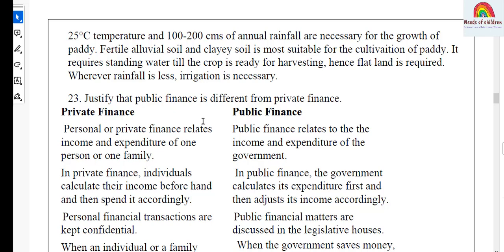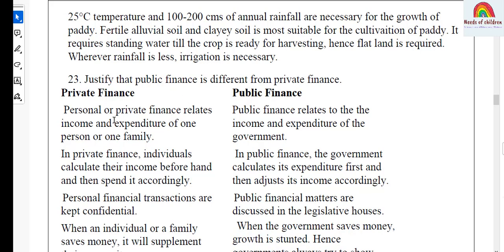Let's move on to question number 23. And this is the question from Economics, Public Finance and Budget. And the question is, justify that public finance is different from private finance. Yes, personal or private finance relates to income and expenditure of one person or one family.